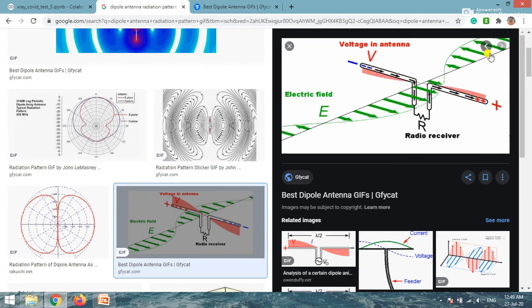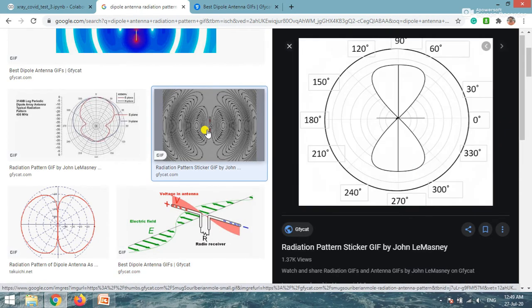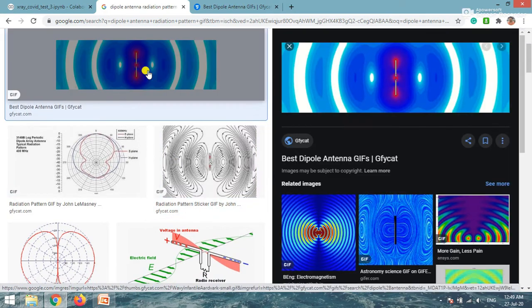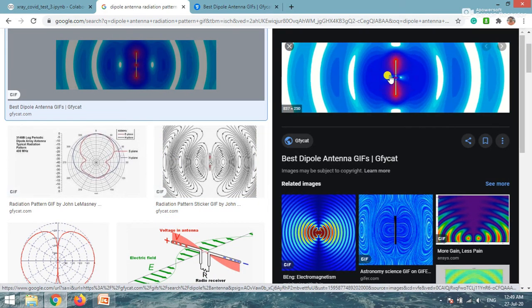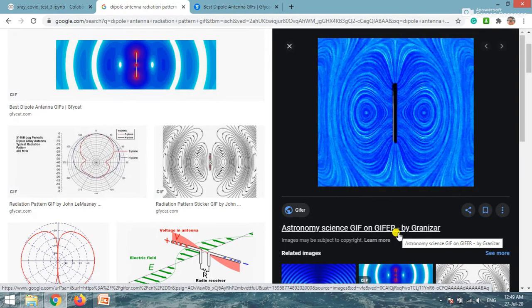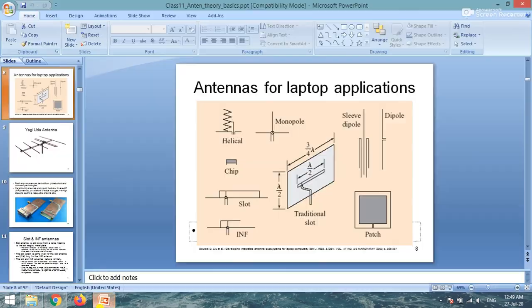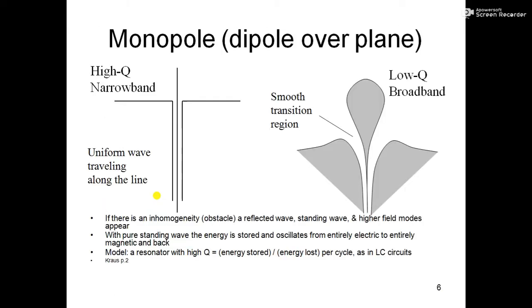We can see that as the voltage changes, so changes the electric field, and when this electric field changes, then we get the radiation like this, right? I hope you have understood. As the electric field changes, it starts to radiate like this, and a very complex pattern is formed actually.